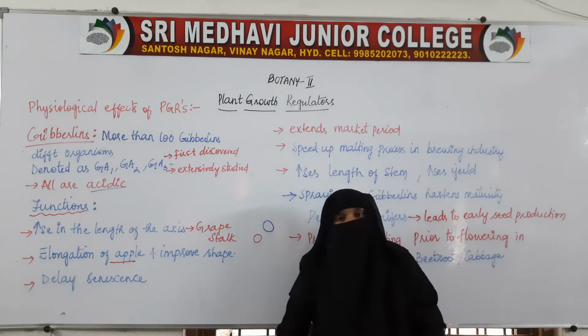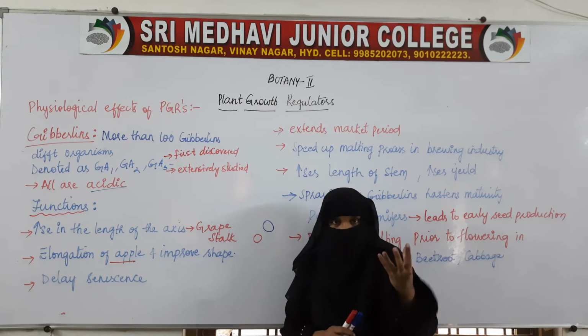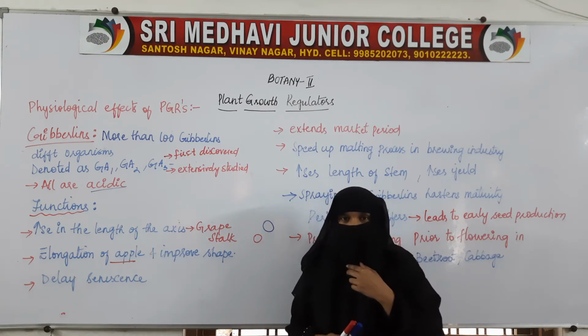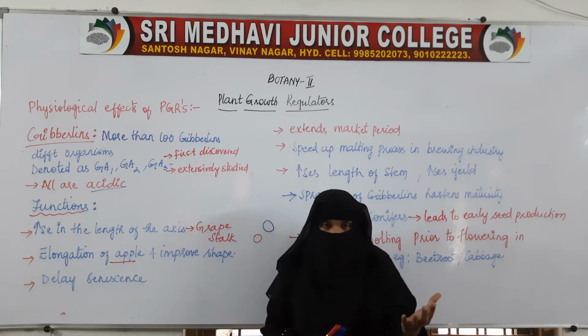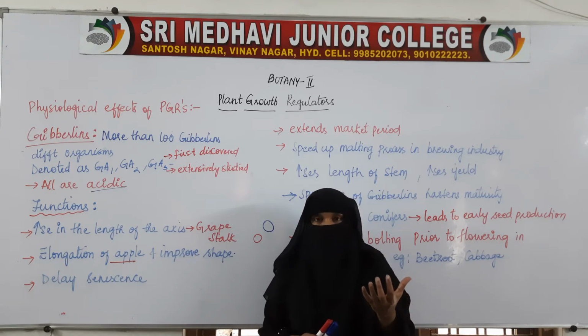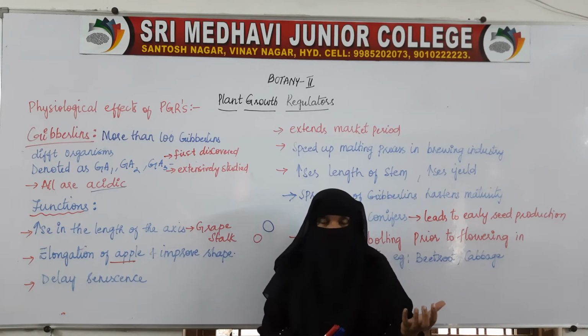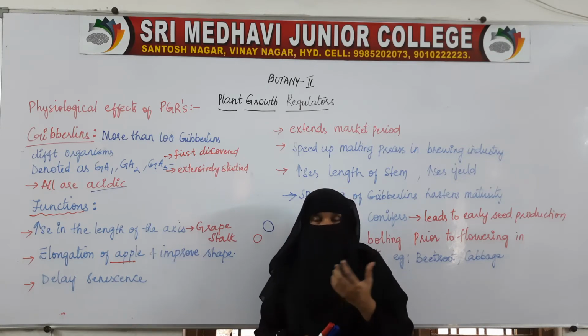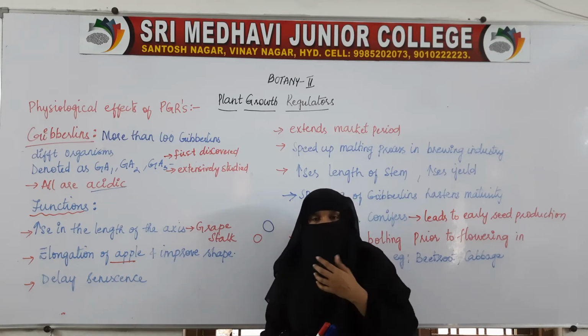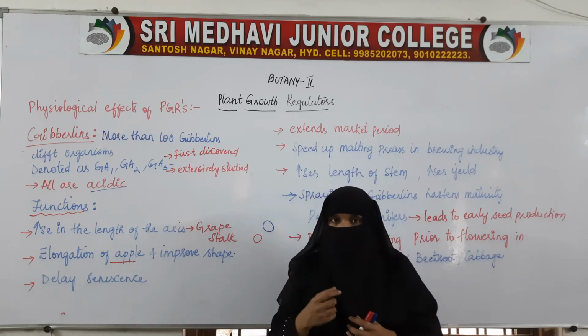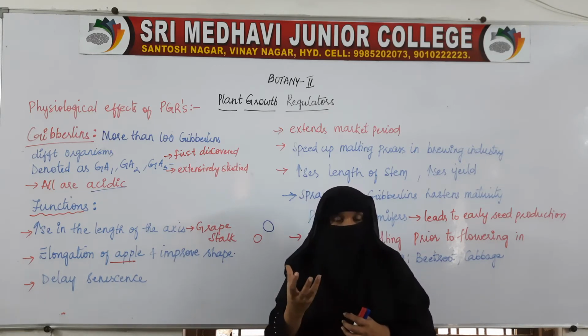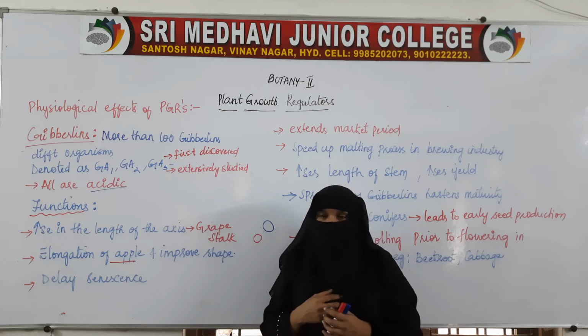One is the increase in size, because when we go to the market, we pick bigger fruits. If a fruit vendor has smaller apples and bigger apples, which will you pick? You will pick the bigger ones with good shape and good color.